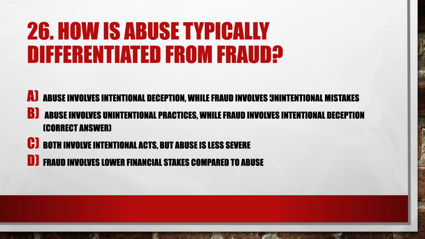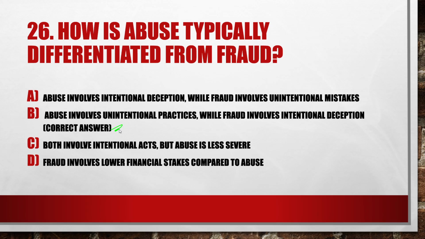How is abuse typically differentiated from fraud? Option A, abuse involves intentional deception while fraud involves unintentional mistakes. This is the wrong option, right? And next option, abuse involves unintentional practices while fraud involves intentional deception. This is the right option, right? Option B is the right option.